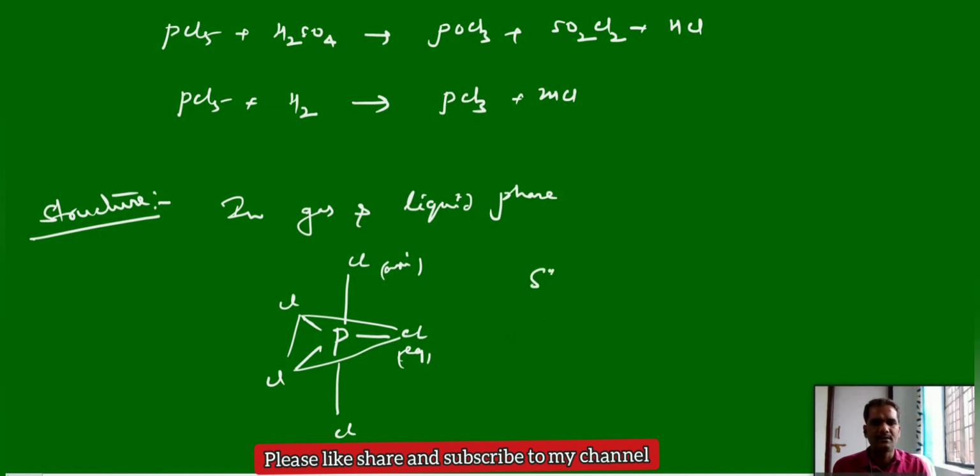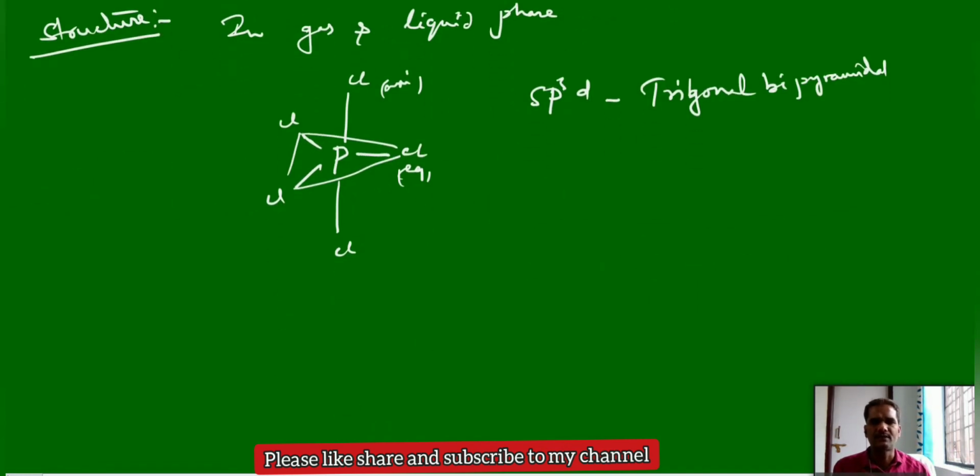So the hybridization is sp3d, with trigonal bipyramidal geometry, with 2 different types of bond angles and bond lengths. That is in gas and liquid state.